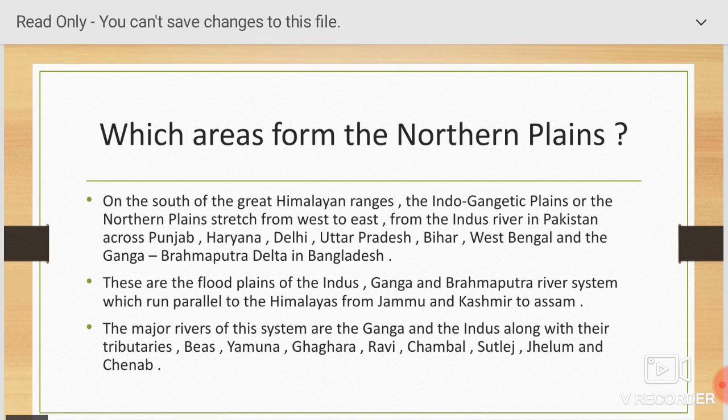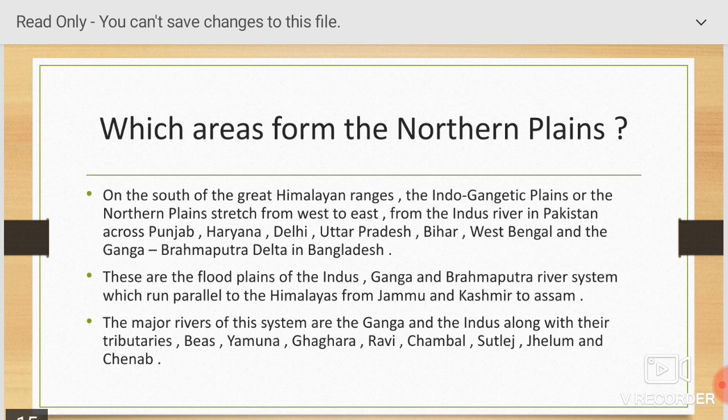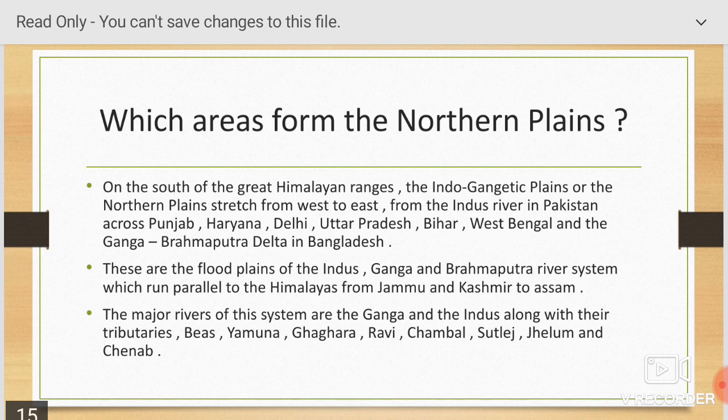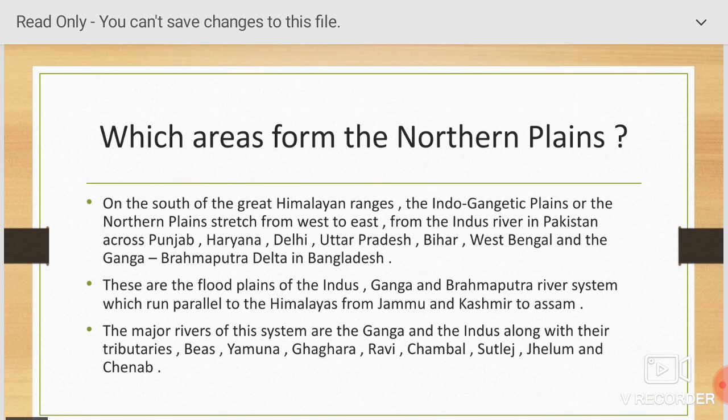On the south of the Great Himalayan Ranges, the Indo-Gangetic Plains or the northern plains stretch from west to east. From the Indus River in Pakistan across Punjab, Haryana, Delhi, Uttar Pradesh, Bihar, West Bengal, and the Ganga Brahmaputra Delta in Bangladesh. These are the floodplains of the Indus, Ganga, and Brahmaputra river system which run parallel to the Himalayas from Jammu and Kashmir to Assam.